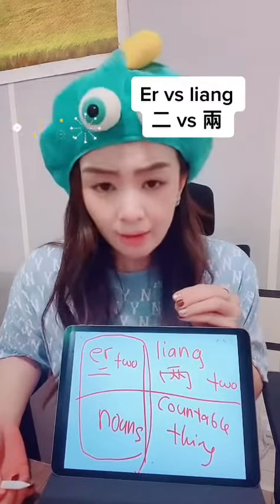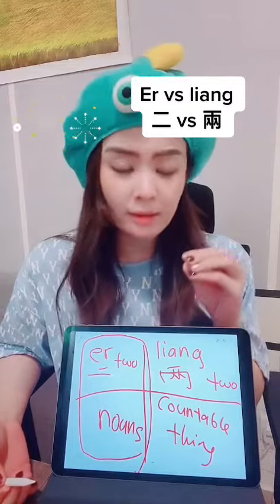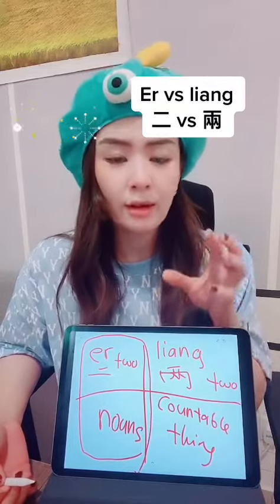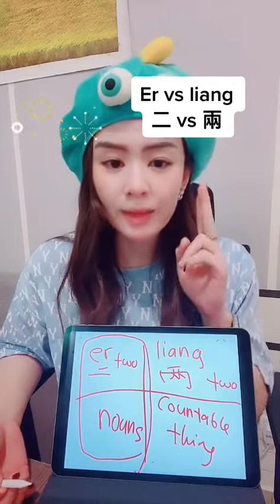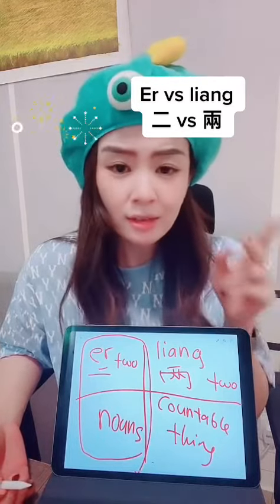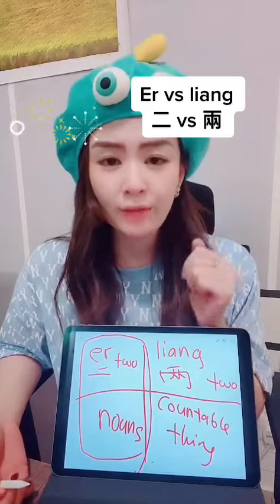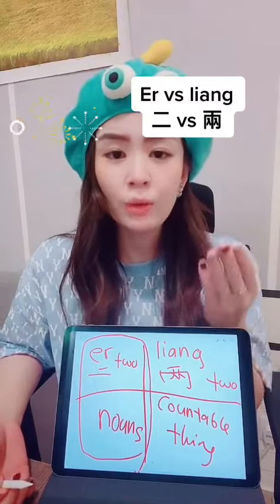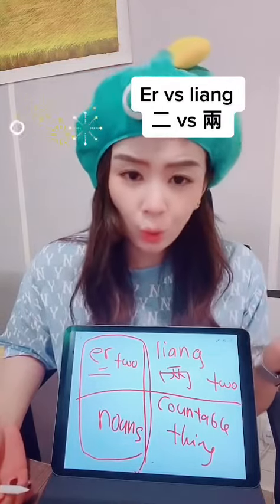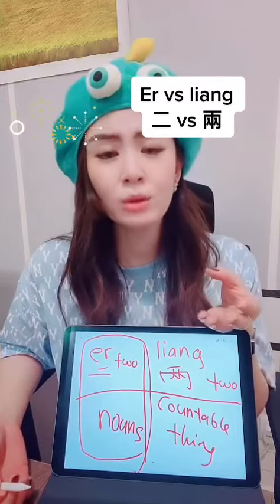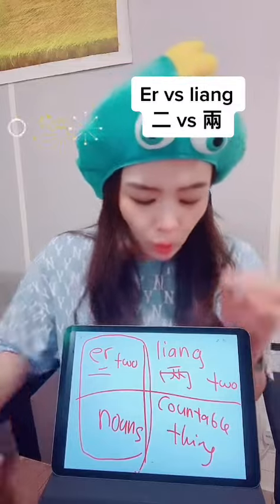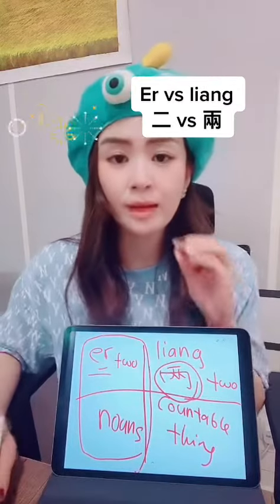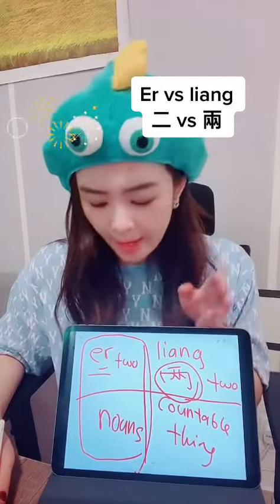两 is for countable things. Like, how many cars do you have? I got 2 cars. 我有两辆车. Okay, how many friends do you have? I have 2 friends. 我有两个朋友. How many bags do you have? 我有两个包包. So you will use 两 for countable things, okay?